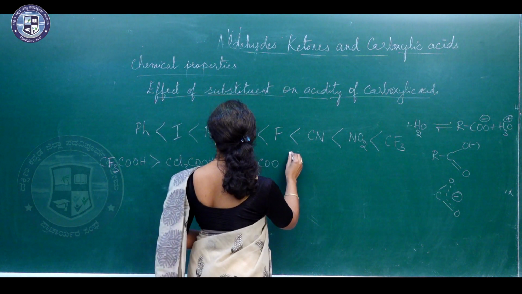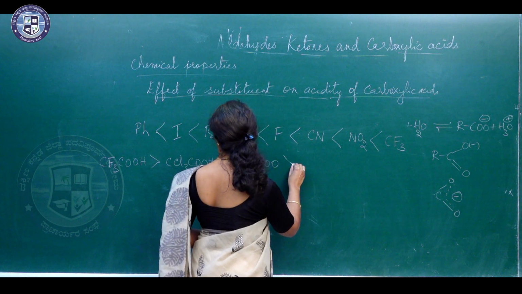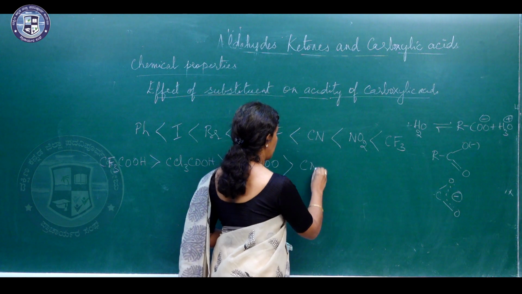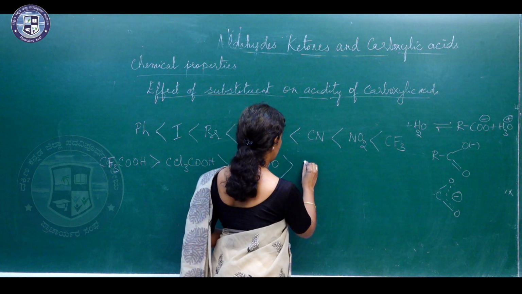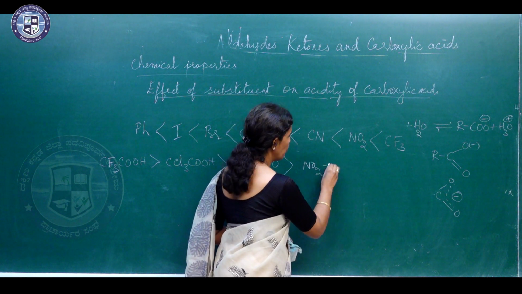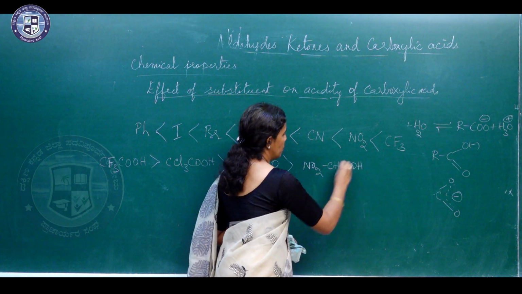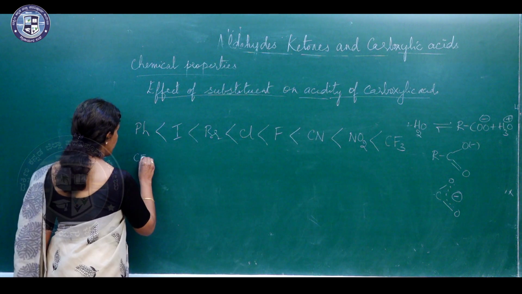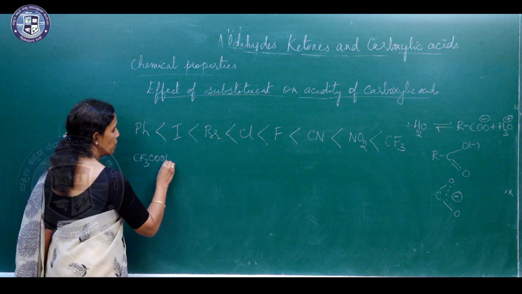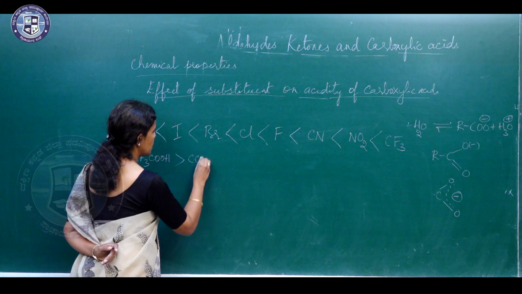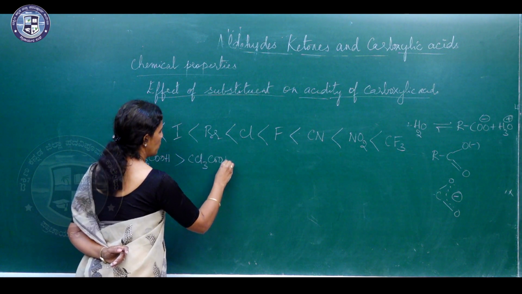So, this will be more acidic when compared to NCCH2COOH, CF3COOH is more acidic when compared to CCl3COOH.